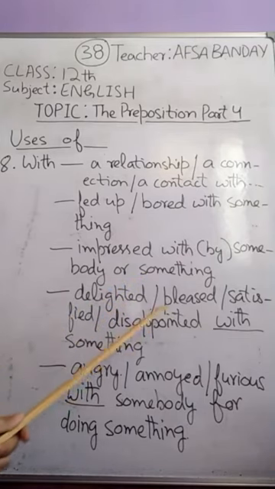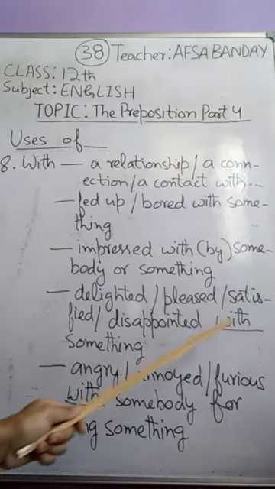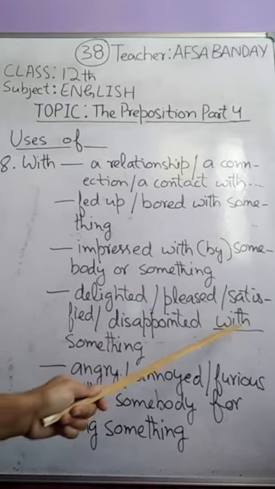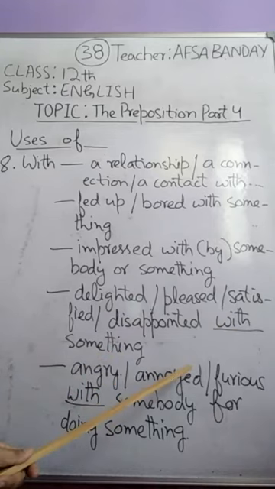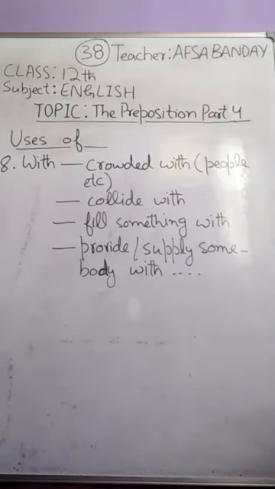Delighted with, pleased with, satisfied with, disappointed with. When these words are used, again we use "with" and then the rest of the sentence. And then angry with, annoyed with, furious with somebody. I'm furious with him for doing this thing. Similarly, with crowded, we say crowded with people.